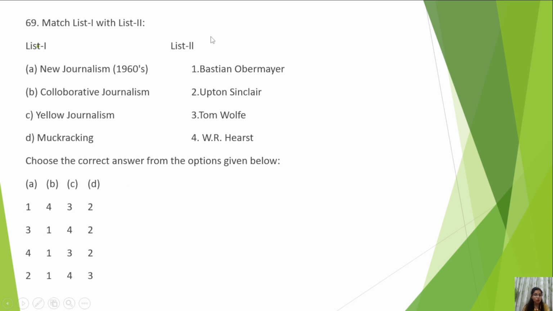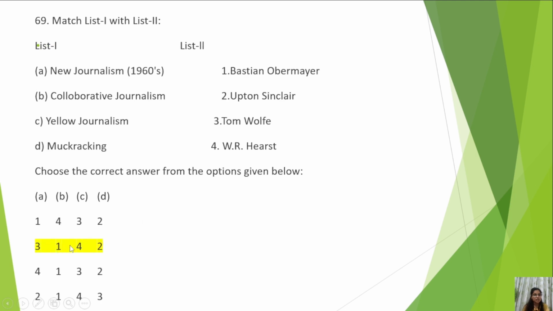But if you don't know this, then you must know it. It comes in many books, and you might have come across this term, yellow journalism. It is associated with William Randolph Hearst. So C goes for 4. Okay, then you can reach the 50-50 situation. So the correct answer is this.